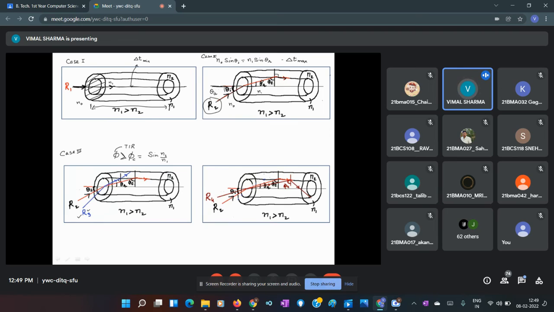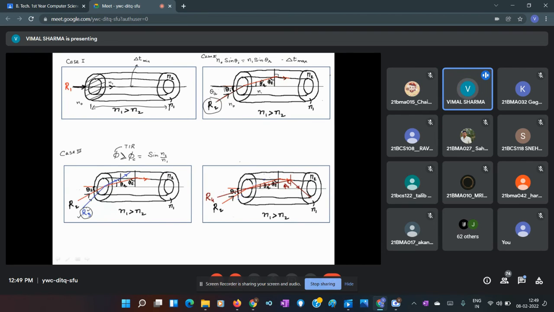As this is less than phi c, total internal reflection is not fulfilled and it leaks out of the optical fiber. So this means that this ray is not accepted by the optical fiber, or it will not be totally reflected within the core, and we lose this signal.